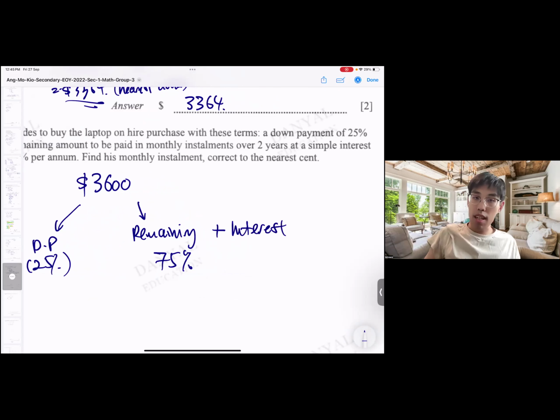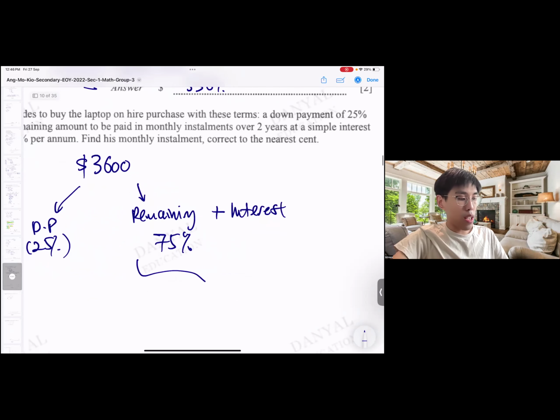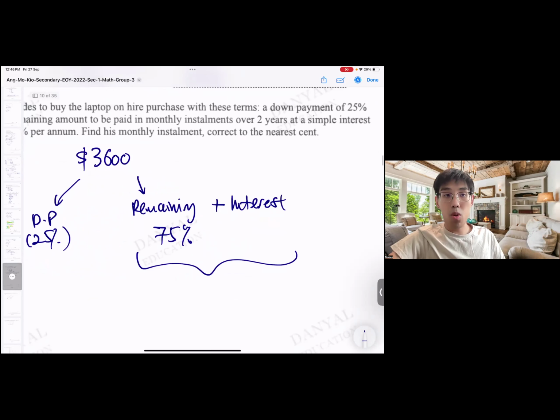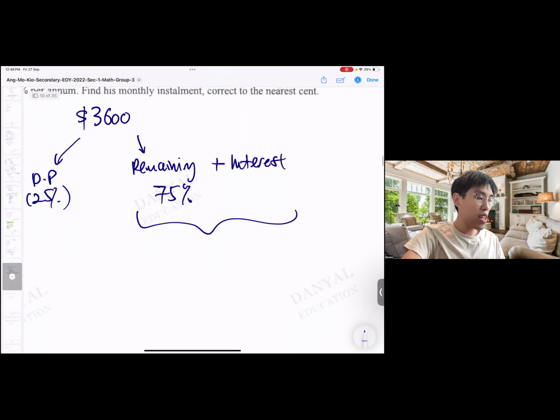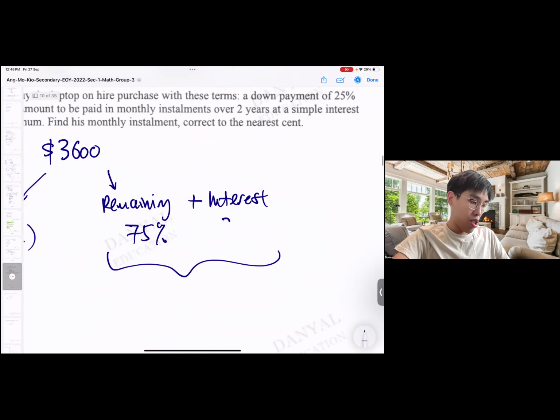The moment I write interest here is to show you that this interest does not come from the 3.6K. It comes from this 75%. And this interest is what needs to be added and divided to get your monthly installment. That is the idea. So this interest I write down here is 3.5% per annum. This is how they write it.